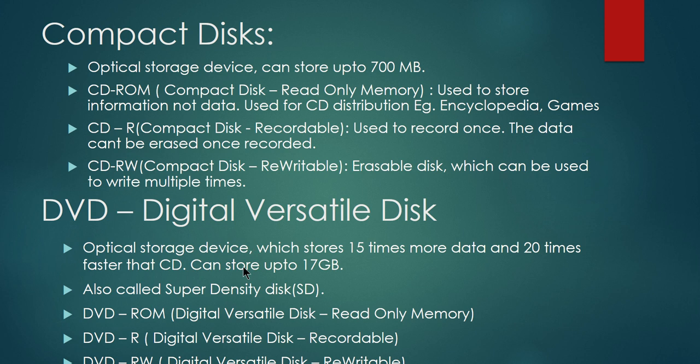We have DVDs which can store information up to 17 GB. Single sided and double sided DVDs are available, in which you will be able to store information up to 17 GB. Such DVDs are otherwise called SD, that is, super density disk. In DVDs also we have three categories: DVD ROM, DVD R, and DVD RW. All the functionalities are the same as we discussed.